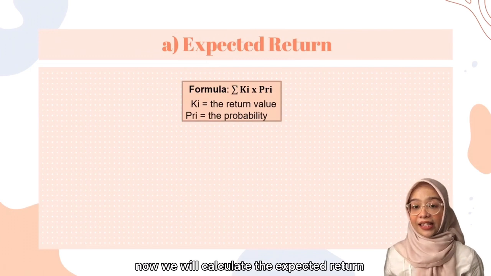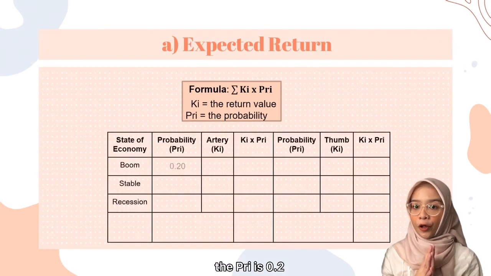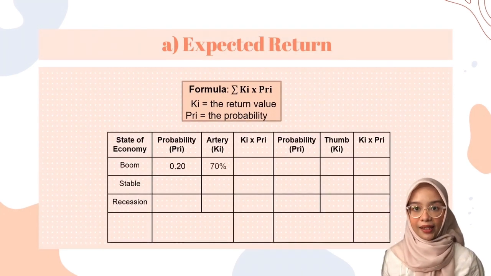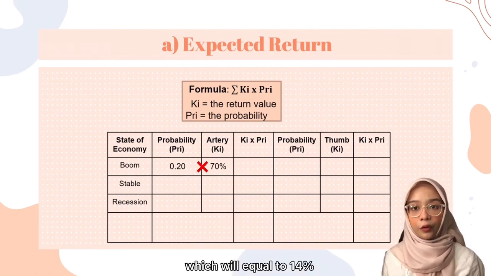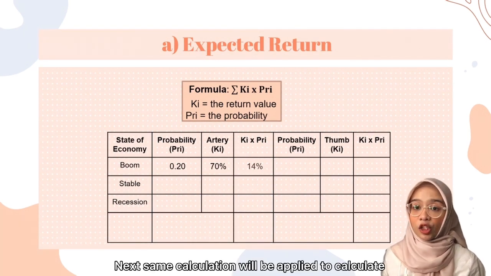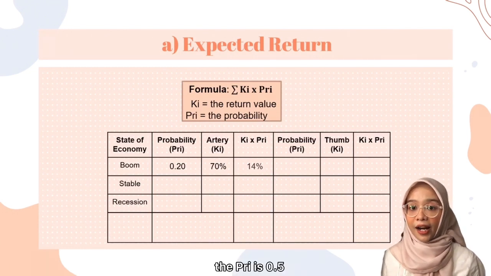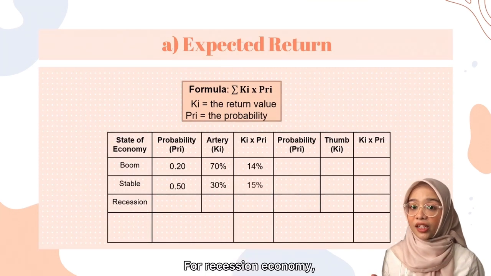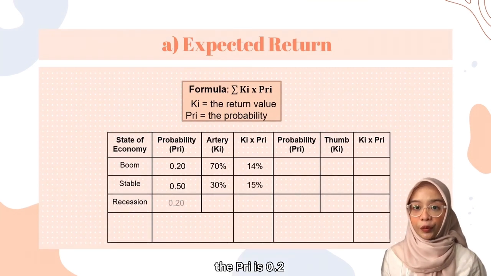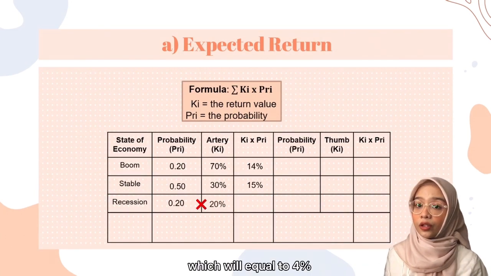Now, we will calculate the expected return for Project Artery first. For Boom Economy, the PRI is 0.2 and the KI is 70%. Next, we will times these two numbers, 0.2 times 70%, which will equal to 14%. Next, the same calculation will be applied to calculate stable and recession economy. So for stable economy, the PRI is 0.5 and the KI is 30%. So we times these two numbers, which will equal to 15%. For recession economy, the PRI is 0.2 and the KI is 20%. Then we will also times these two numbers, which will equal to 4%.